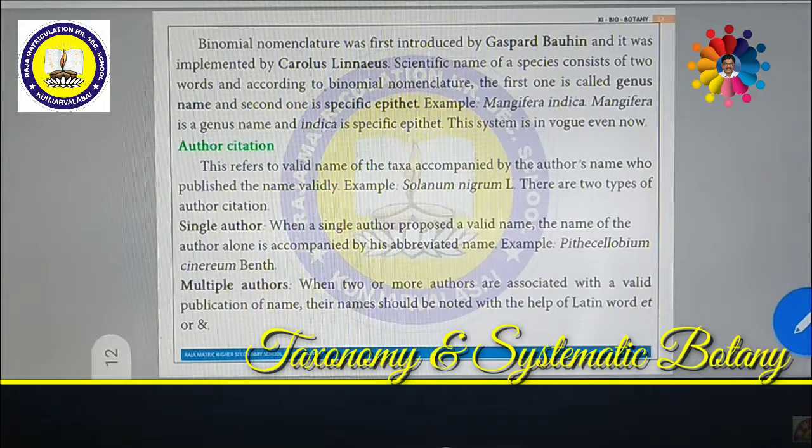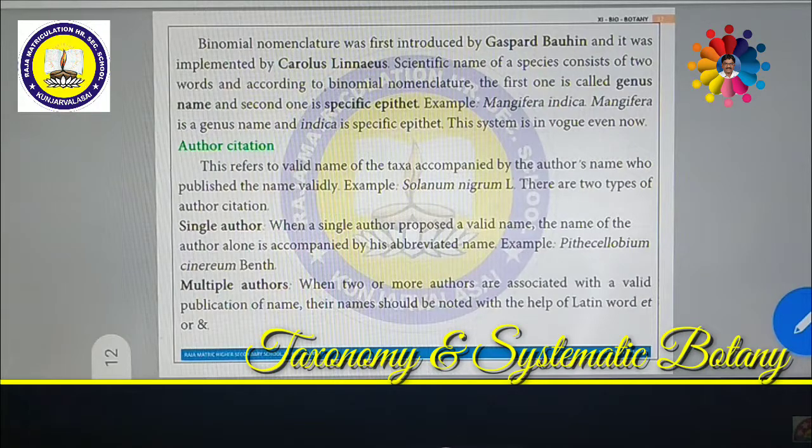In the year 1623, Caspar Bauhin introduced binomial nomenclature, but later it was very well established by Carolus Linnaeus. The first word is the genus, genera, and the second name is the species.